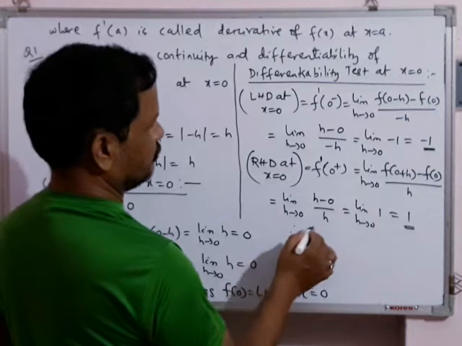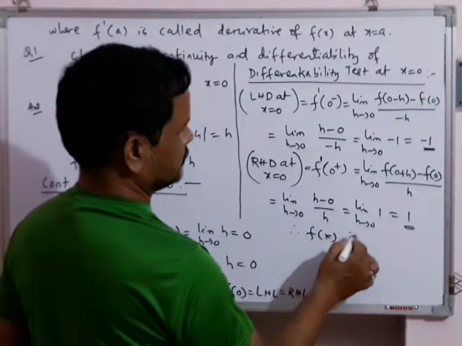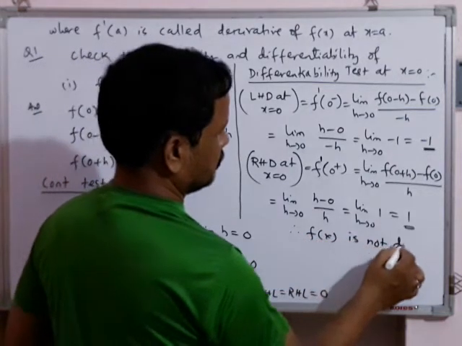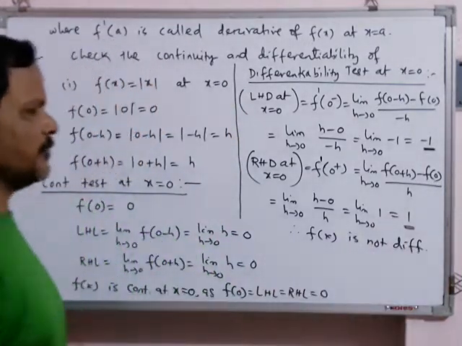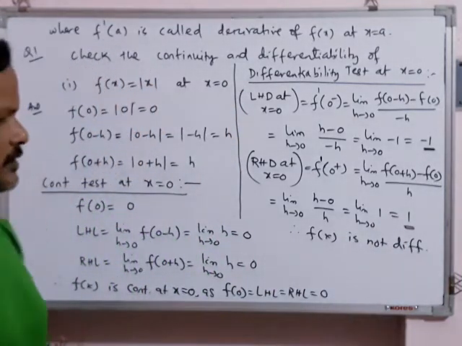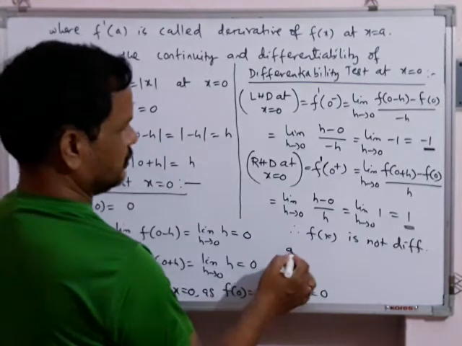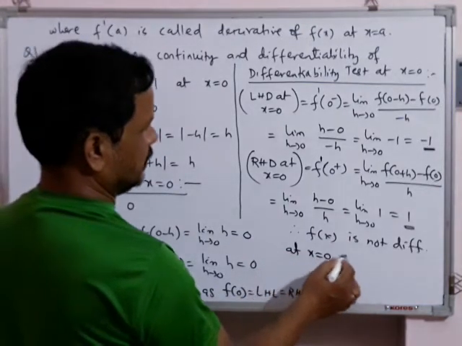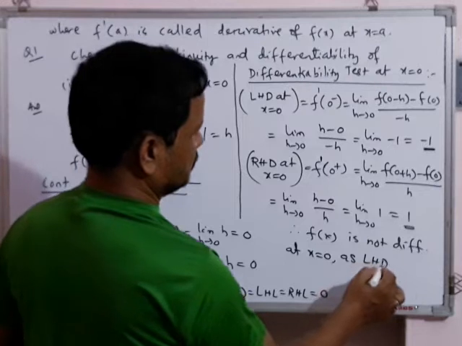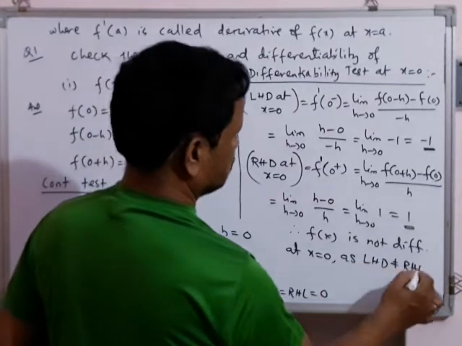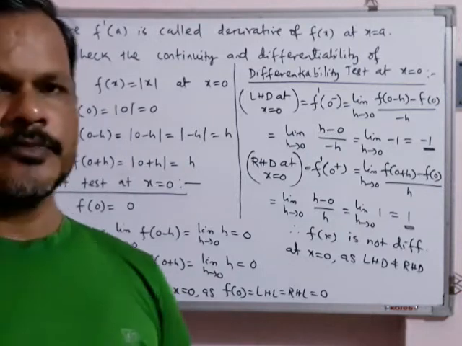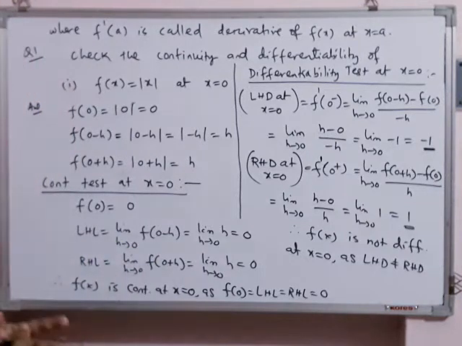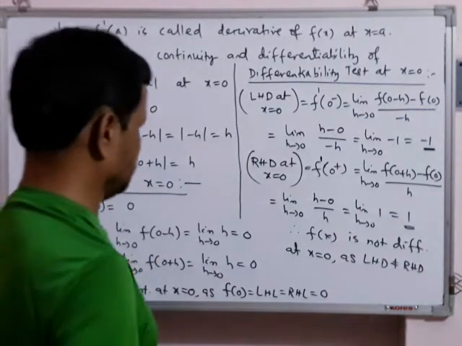So what will we write? Therefore f(x) is not differentiable. In short I am writing DIFF. DIFF means differentiable: not differentiable at x equal to 0 as LHD not equal to RHD. Understood? I am trying to explain this graphically.